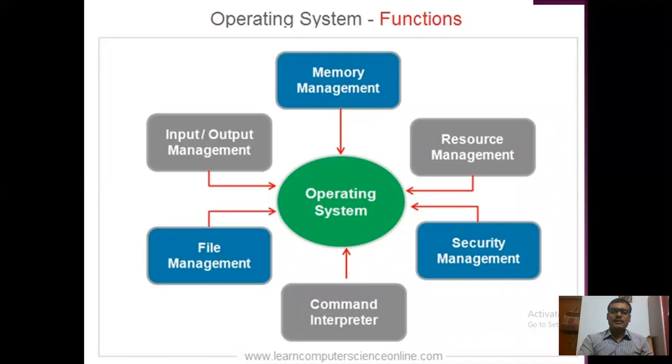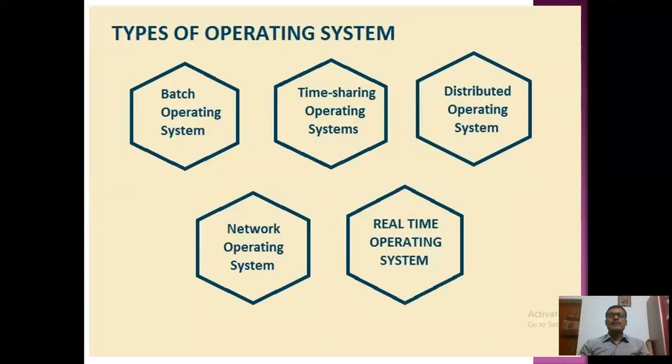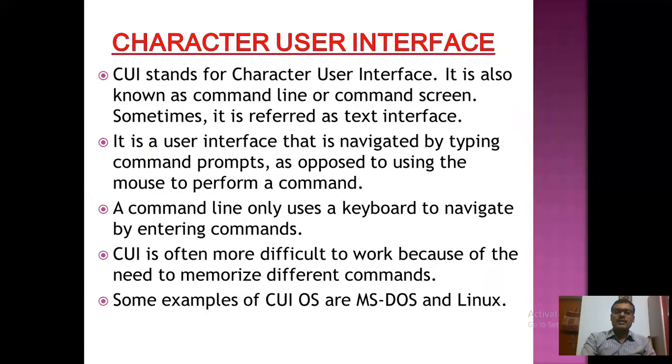Now you have seen the following functions of the operating system: memory management, resource management, security management, file management, etc. Next, you have studied the types of operating system, the following 5 types. Now coming to CUI, character user interface.